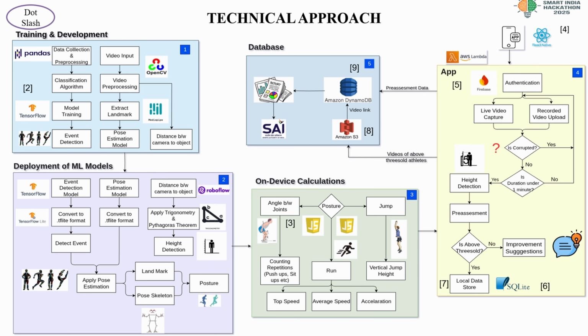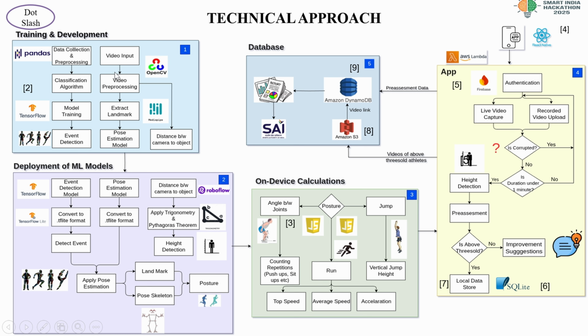Now it's time for enlightening the technical approach and the system architecture of our project. We have divided it into 5 major parts. The first one is the training and development phase, where we collect the data and pre-process it using pandas, in which we use the classification algorithm to train the model in TensorFlow. So from that, we are getting the event detection model.